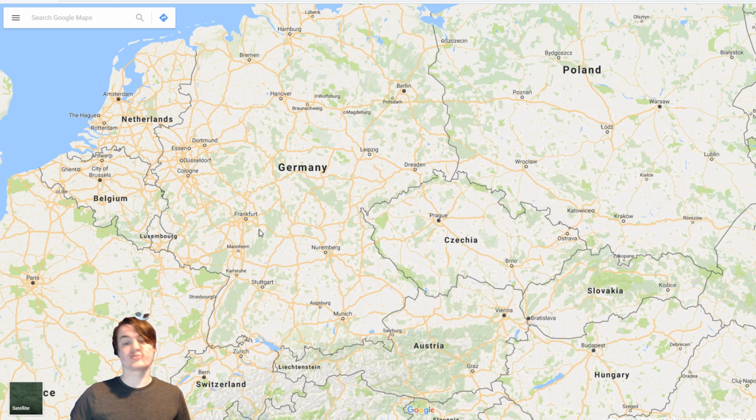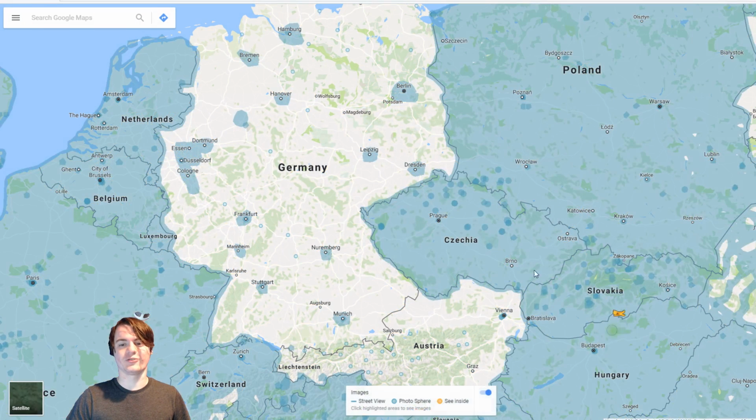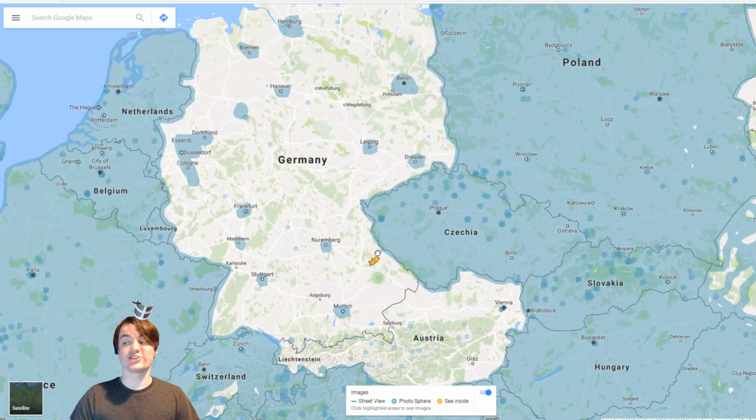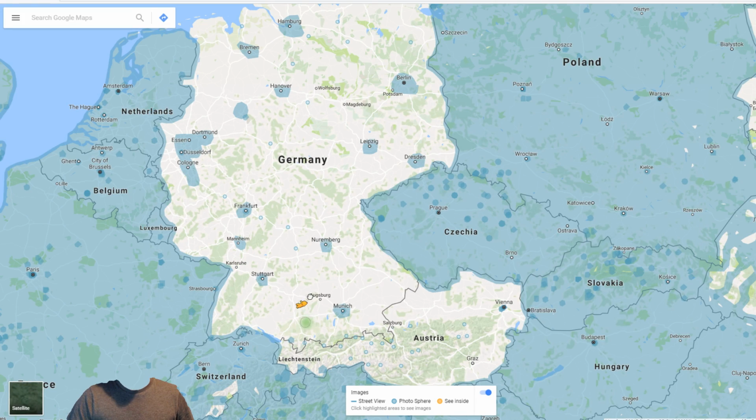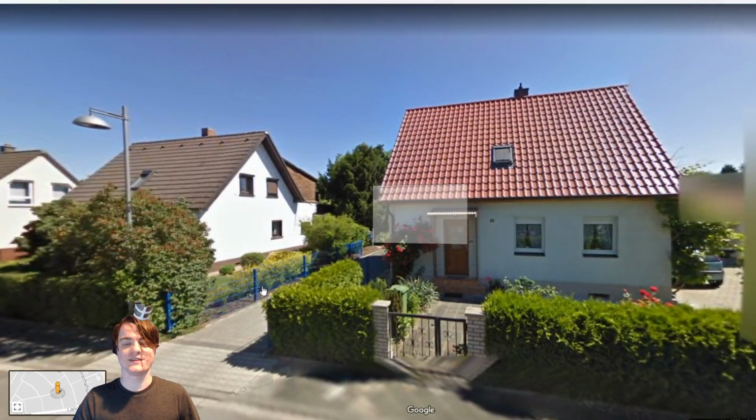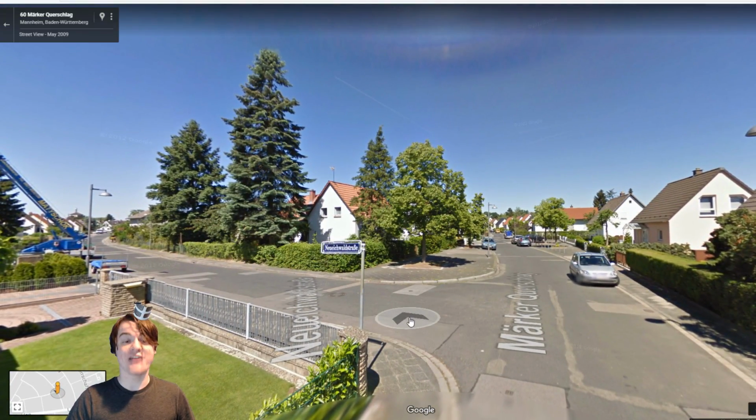So what they did is they drove their cars around the 20 biggest cities to start with, I think it is. So you can see it's all the major cities in Germany, plus some ski resorts and stuff. It might be a bit less, but point being, they drove it around the biggest cities in Germany. They got all of the streets from this sort of stuff. So if you want to see, let's say Mannheim, you want to see some streets in here, then guess what? We can do that. This is a street in Mannheim, and you can do that on Google Maps.